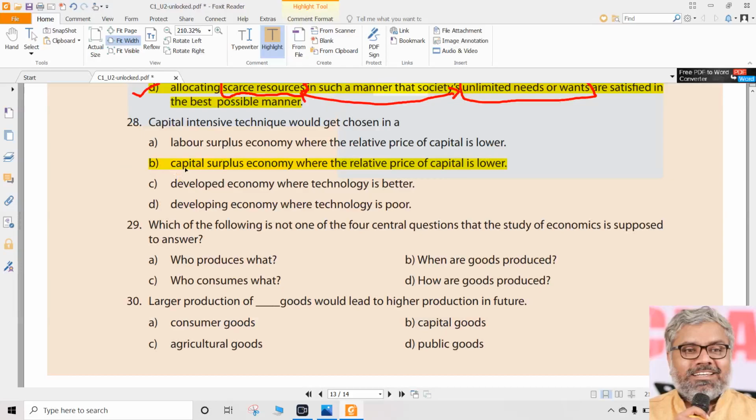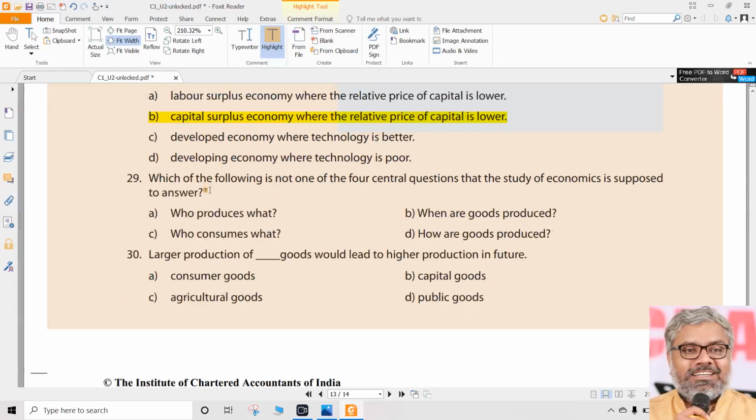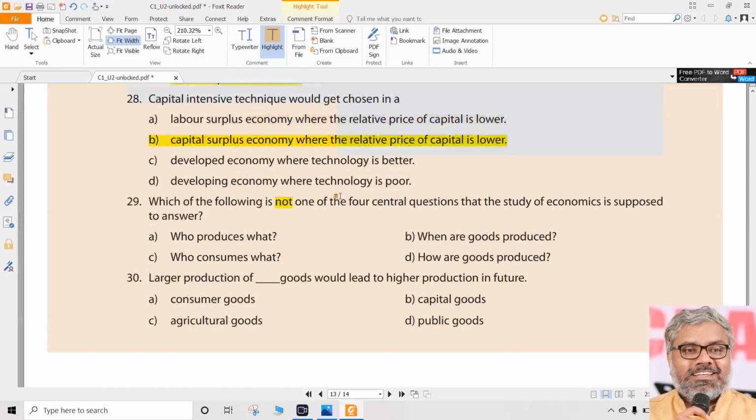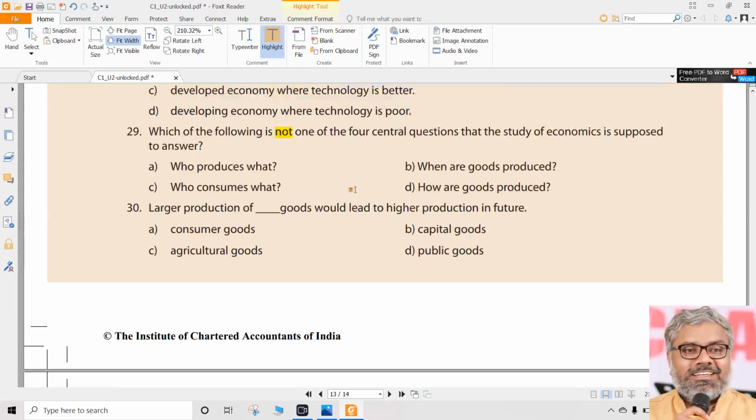That is question number 28. Then option is B. Question number 29. Which of the following is not one of the four central questions that the study of economics is supposed to answer? So one odd man out you have to remove. What is that? Let us see.